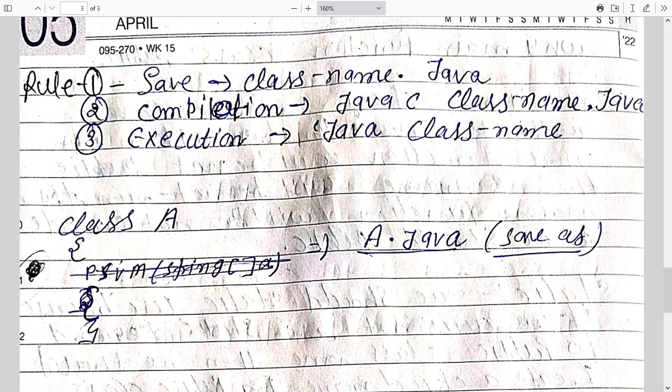So javac, then the class name dot java, will be responsible for compiling our source code. And then for the execution, java and then the java class name will be enough to execute our source code. But if your program does not execute, then you must give java and then the class name dot java. And then your program will run successfully. Okay, so I hope that you have clarity.